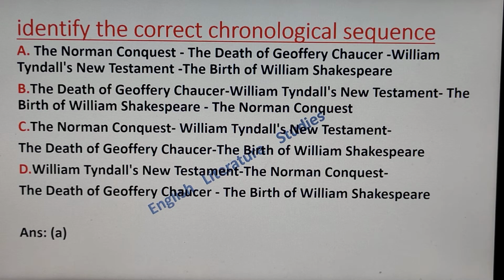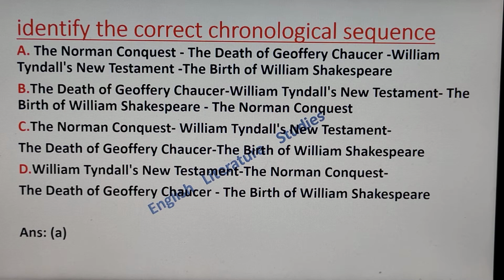Let us start. Option A is the Norman Conquest, the death of Geoffrey Chaucer, William Tyndale's New Testament, the birth of William Shakespeare. Option B is the death of Geoffrey Chaucer, William Tyndale's New Testament, the birth of William Shakespeare, the Norman Conquest. Option C is the Norman Conquest, William Tyndale's New Testament, the death of Geoffrey Chaucer, the birth of William Shakespeare. And option D is William Tyndale's New Testament, the Norman Conquest, the death of Geoffrey Chaucer, the birth of William Shakespeare.